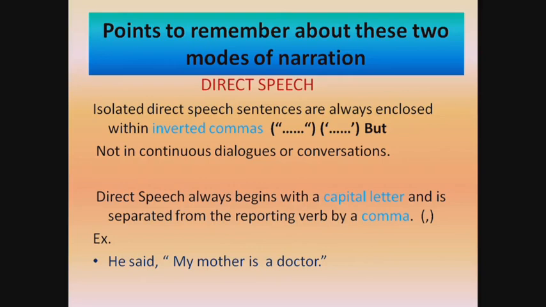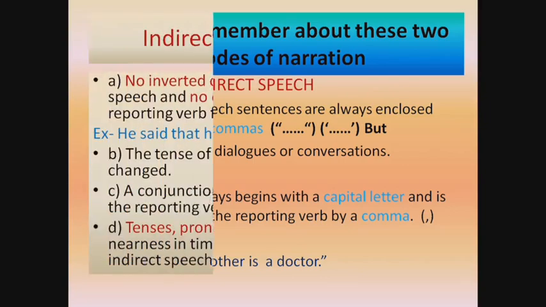First, direct speech. Isolated direct speech sentences are always enclosed within inverted commas. The commas may be double inverted or single inverted, but not in continuous dialogues or conversations. Direct speech always begins with a capital letter and is separated from the reporting verb by a comma. Example, he said, "My mother is a doctor." Here, the reporting verb said is separated from the speech by a comma, and the speech is enclosed within two inverted commas.